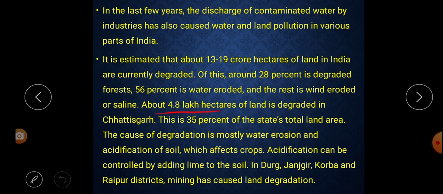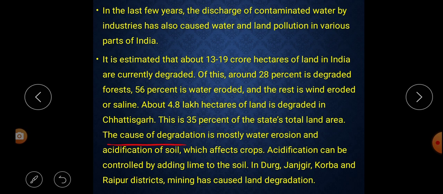About 4.8 lakh hectares of land is degraded in Chhattisgarh. So if you talk about Chhattisgarh, 4.8 lakh hectares of land are now degraded. This is 35% of the state's total land area. That means out of 100% of land, 35% of land is now degraded.